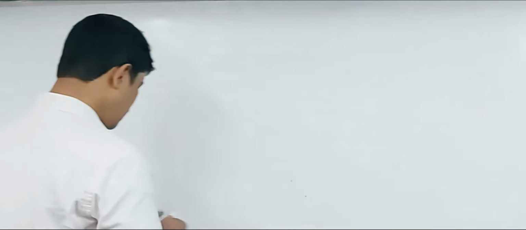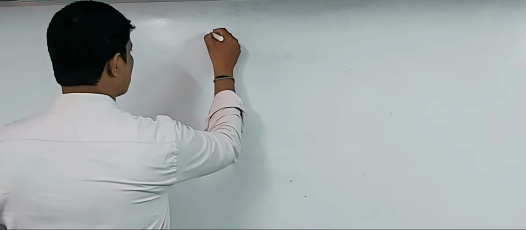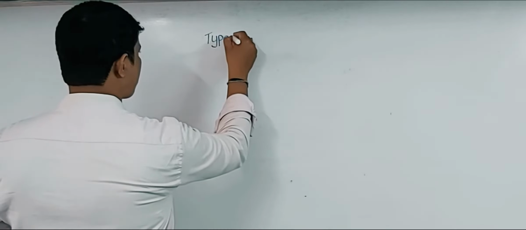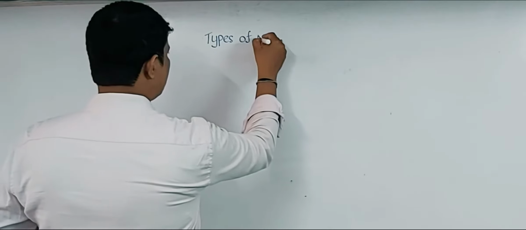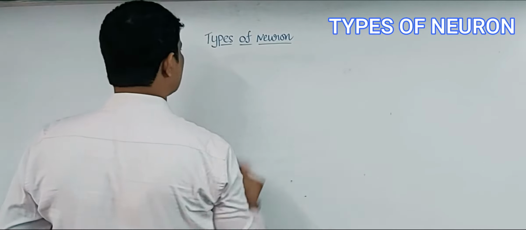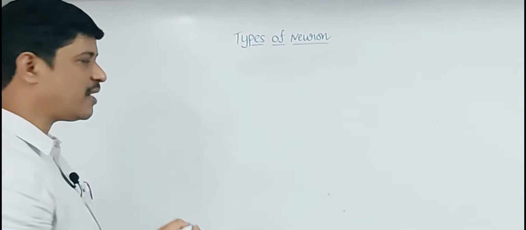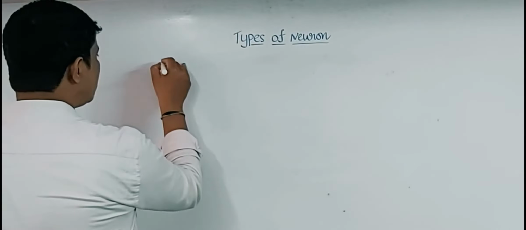We have learned some of the points related to the nervous system, mainly the structure of the neuron. Now we are going to discuss the different types of neurons. Types of neuron. Due to the presence and absence of the myelin sheath, these neurons are divided into